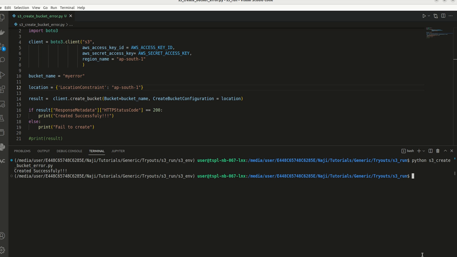So we have to ensure that the boto client that we have created, and the location where we are going to create the bucket, should be in the same region. Otherwise, we will get this kind of error.